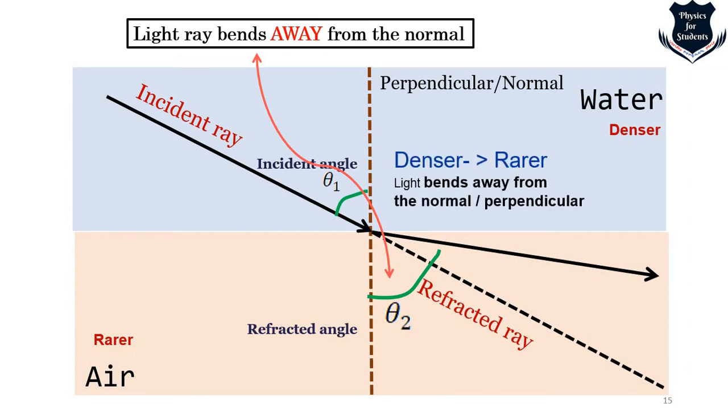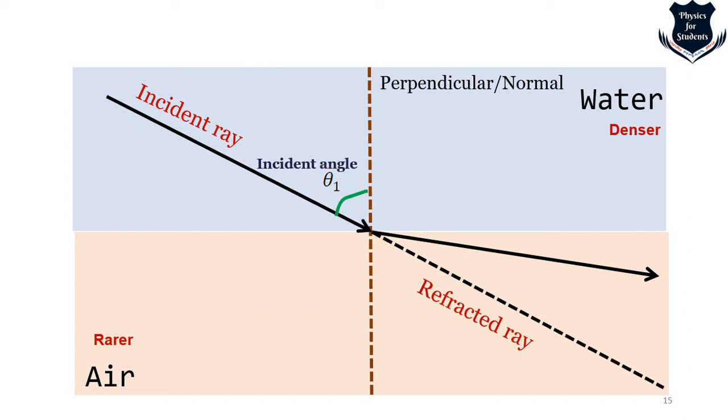Why? Because from denser to rarer. That means from more people, I am moving to less people. You can imagine it in this way. So light bends away from the normal. Now you see there is another thing which is particularly observable, that the refracted ray is more when the light bends away from the normal.